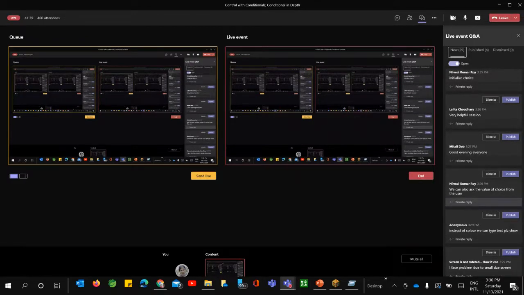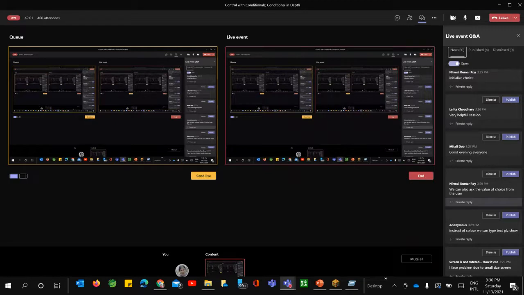So we can also ask the value of choice. Yes, Nirmal ma'am, I think I have cleared all this. We can also ask the value of choice from the user. Instead of color, we can type text, please show. Yeah, we can just type the text as well. Basically, we have taken an example of how we can ask anything from the user.